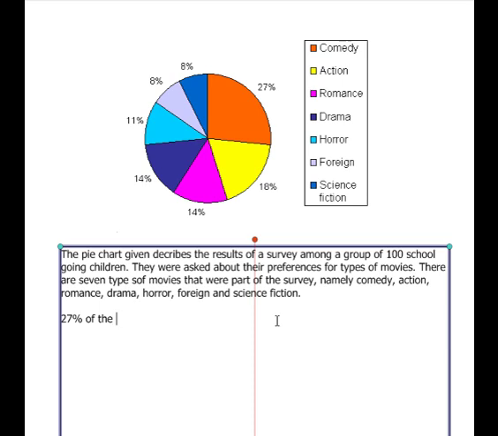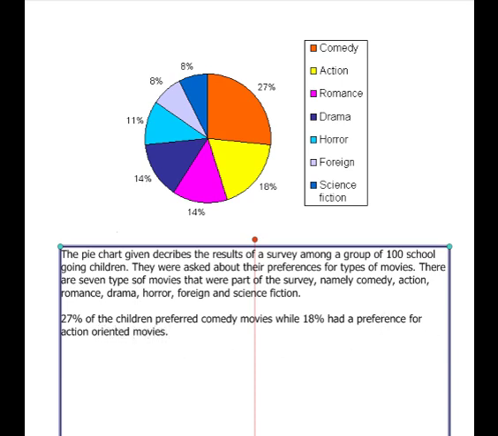27% of the children prefer comedy movies, while 18% have a preference for, 18% is for yellow, that is action, action-oriented movies.